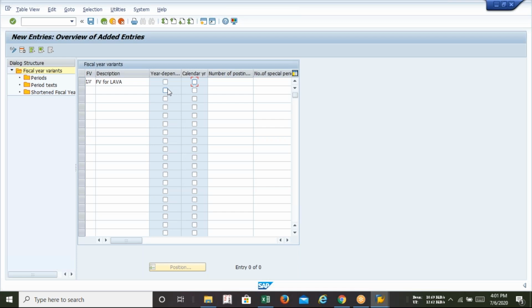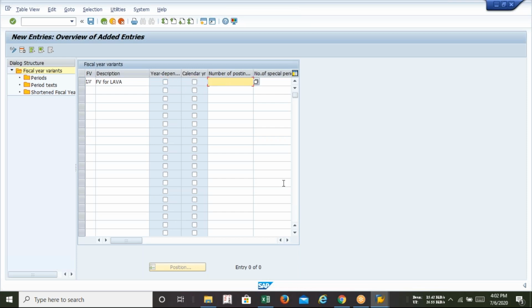So if you want to record the first date of transaction from any date of any month, be it April, May, June, whatever, you have to select the year independent option. How can we select the year independent option? If you are not selecting the checkbox at all, it means your FB is year independent. I repeat, if you are not selecting this checkbox, it means that you are selecting FB as year independent. And if you are not selecting calendar year, it means it's not a calendar year.